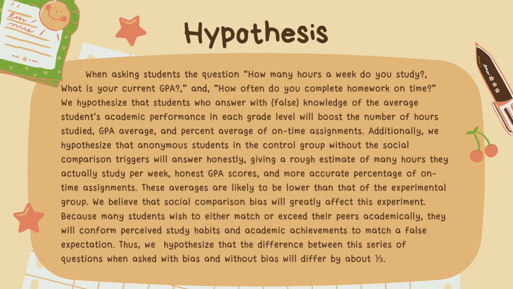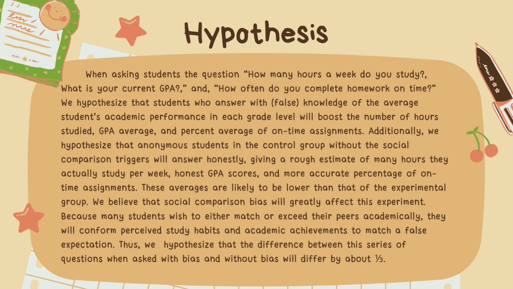Additionally, we hypothesize that anonymous students in the control group without the social comparison triggers will answer honestly, giving a rough estimate of how many hours they actually study per week, honest GPA scores, and more accurate percentage of on-time assignments. These averages are likely to be lower than that of the experimental group.